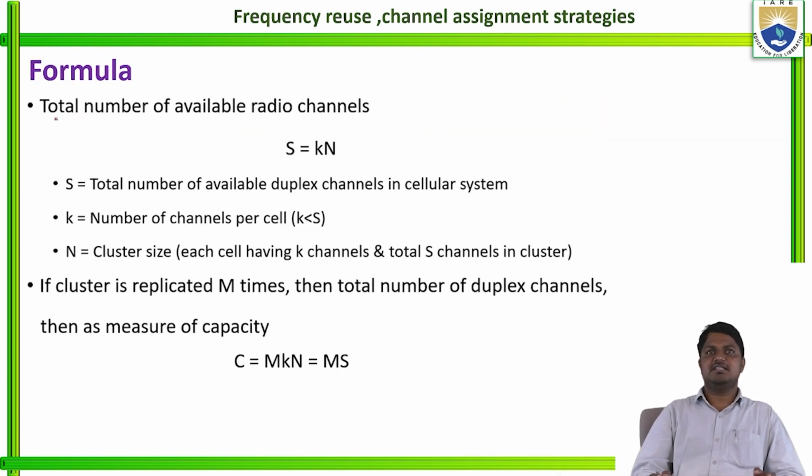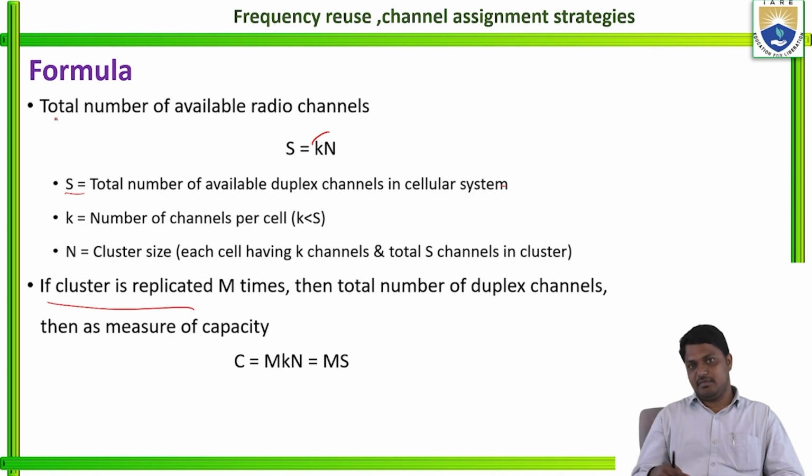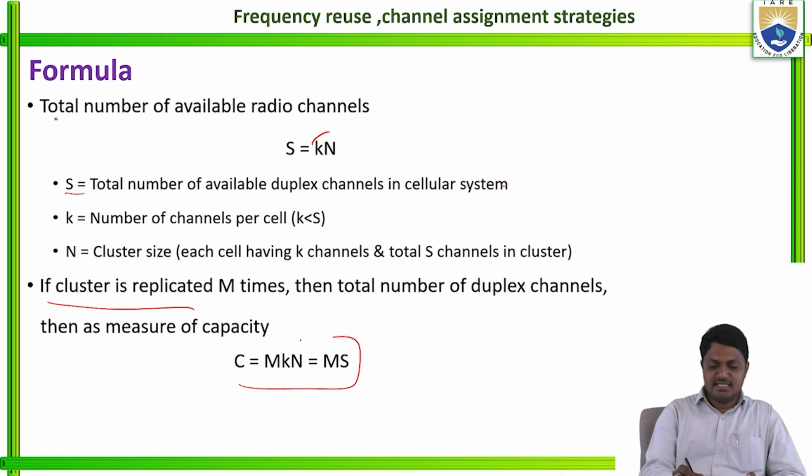Already we discussed the formula for the total number of radio channels. Here K is the number of channels per cell and N is the number of cells within the cluster. S is the total number of available duplex channels or radio channels in the cellular system. If the cluster is replicated M times, then the total number of duplex channels, that is the capacity, is C equal to M times K times N. Already we know K times N is equal to S.